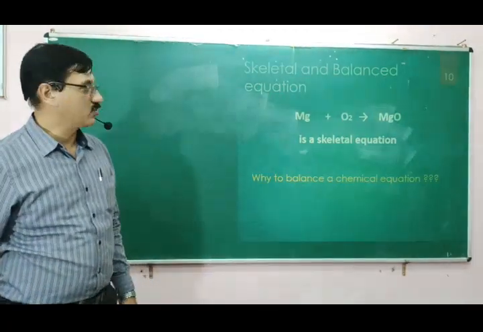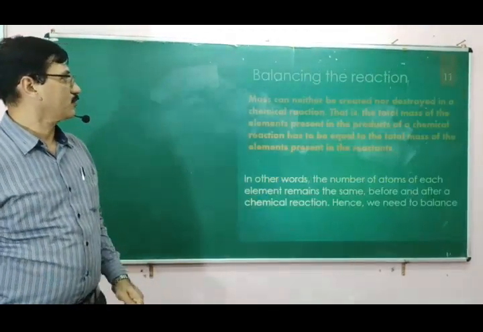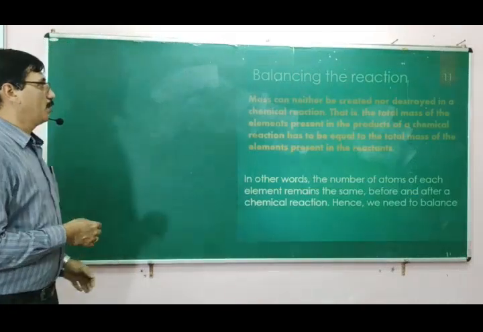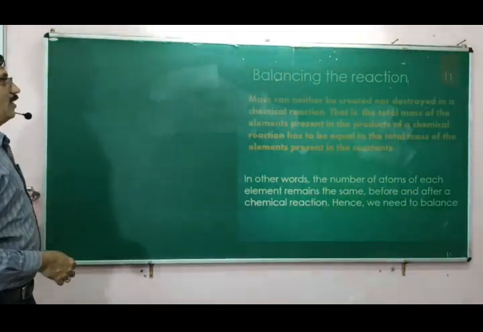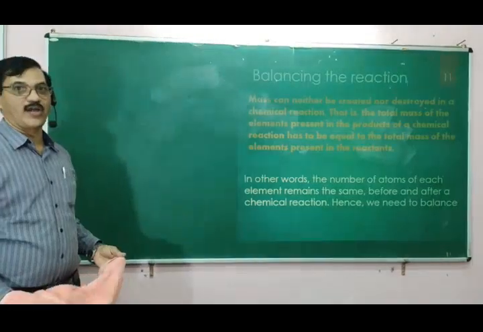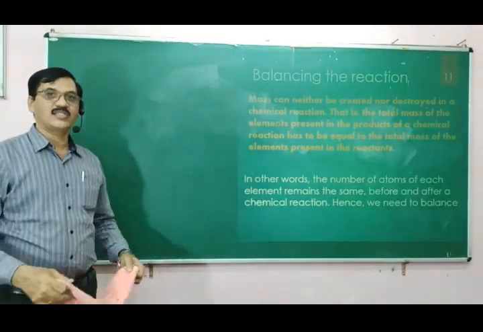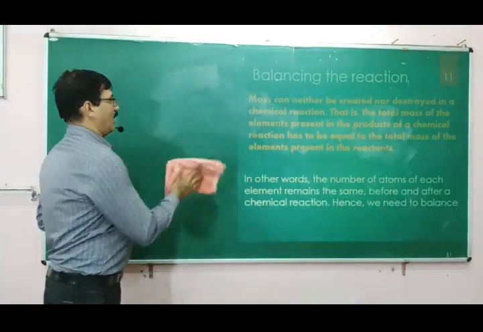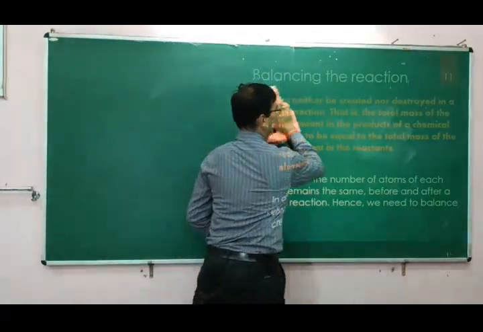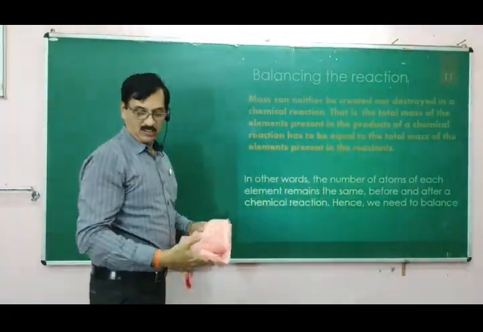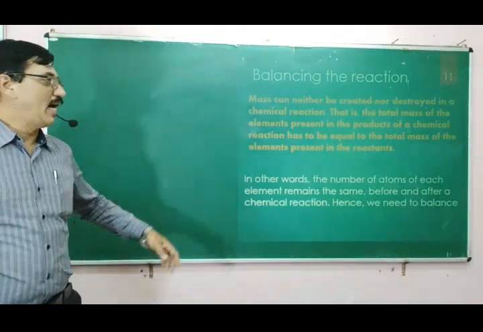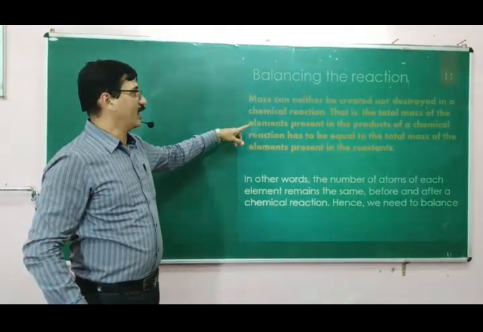Right? So, let us take up the next one. Mass can neither be created nor destroyed. This is Lavoisier's law. This law is responsible for balancing chemical reactions.